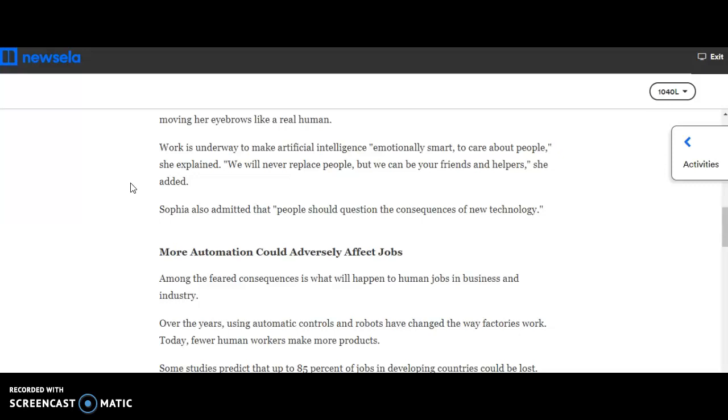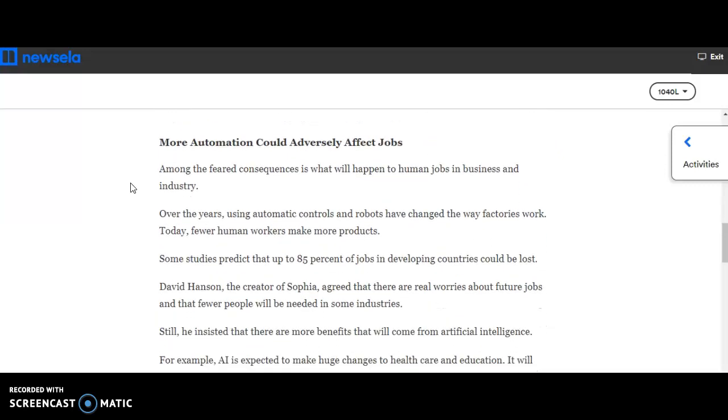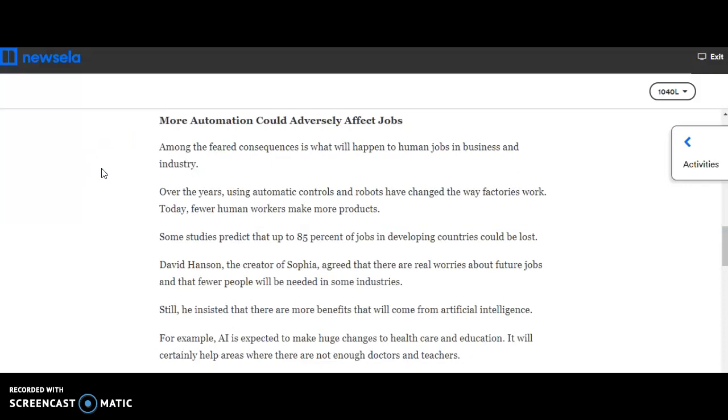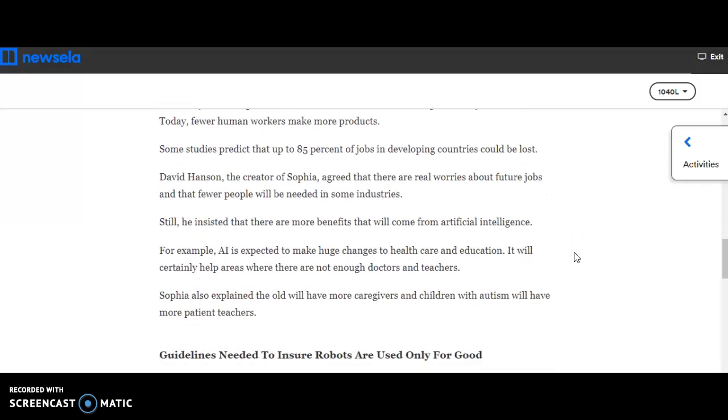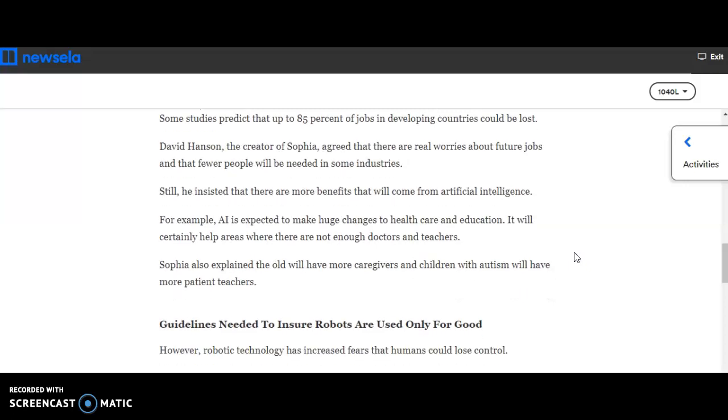Sophia also admitted that people should question the consequences of new technology. And we have this subtitle here, more automation could adversely or badly affect jobs. Among the feared consequences is what will happen to human jobs in business and industry. Over the years, using automatic controls and robots have changed the way factories work today. Fewer human workers make more products. Some studies predict that up to 85% of jobs in developing countries could be lost. Dr. Hanson, the creator of Sophia, agreed that there are real worries about future jobs and that fewer people will be needed in some industries.